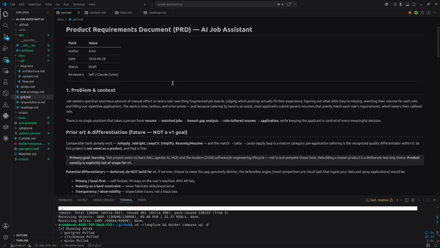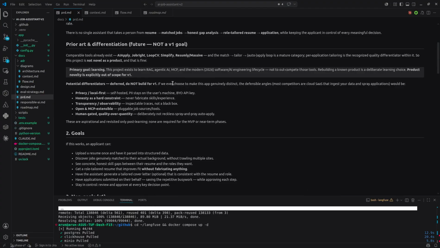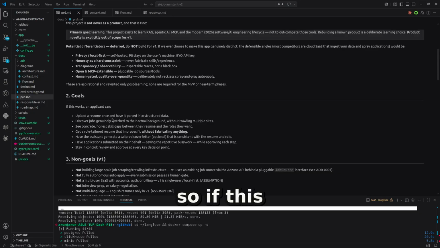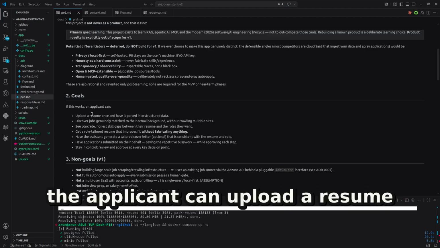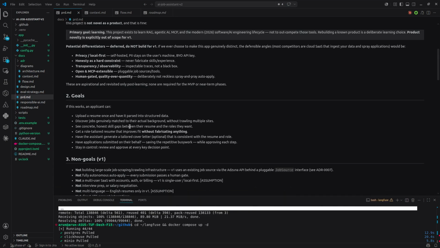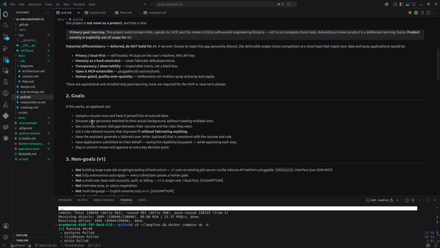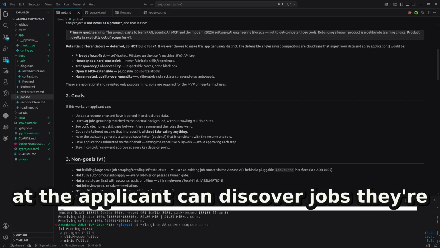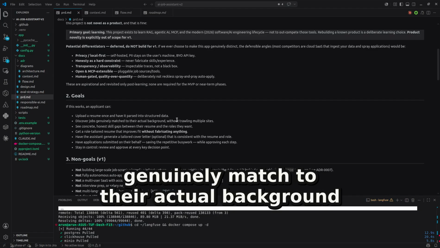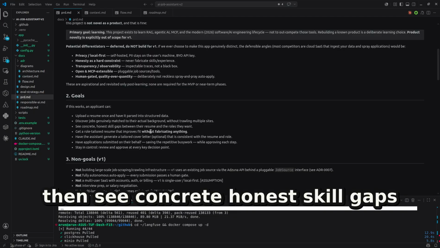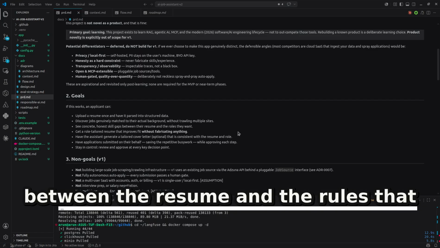I'll just quickly go through this. So let's talk about the goals. If this application or the project works, the applicant can upload a resume and have it parsed into structured data. That's one feature. Then the applicant can discover jobs that genuinely match their actual background. Then see concrete, honest skill gaps between their resume and the roles that they want.